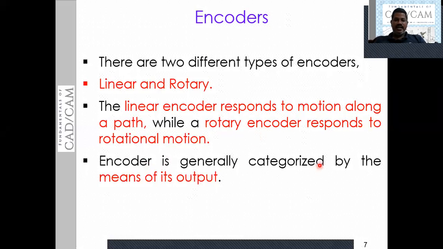So encoders are generally categorized by means of their output. Based on the output, we can classify the encoders. In turn, we have the basic types, linear and rotary, and we have a subclassification by means of the output. What output we are getting, whether it is a digital output, pulsed output, or a word output. So the encoder gives us some output. Of course, it is a signal. The signal is in the form of a pulse or in the form of bits or a light source. Like that, we will see in detail in the coming slides.